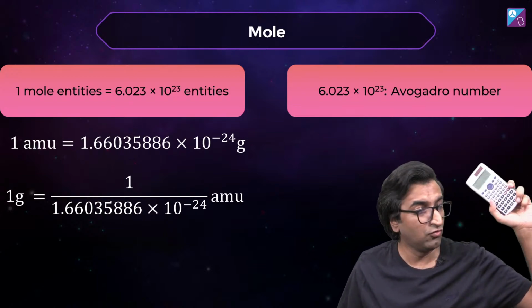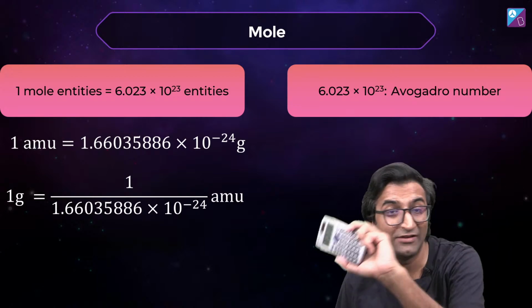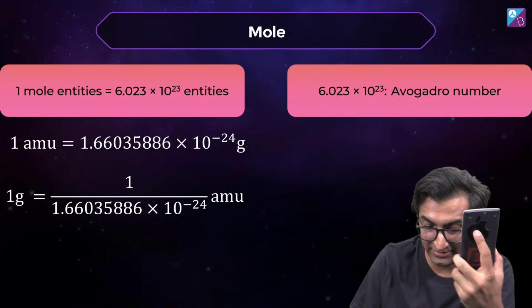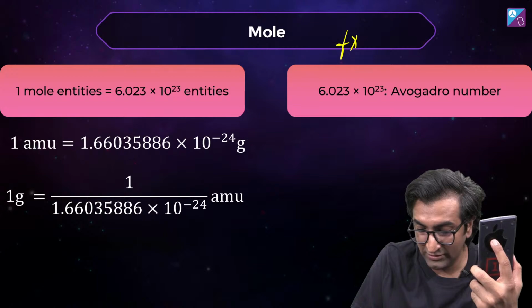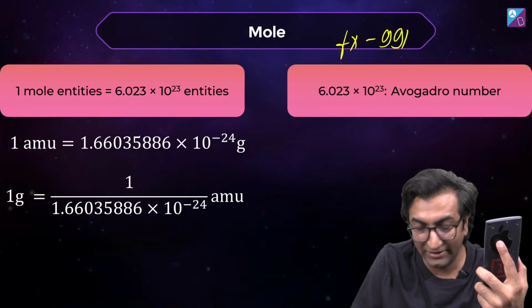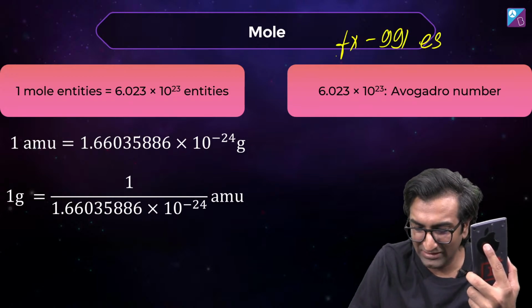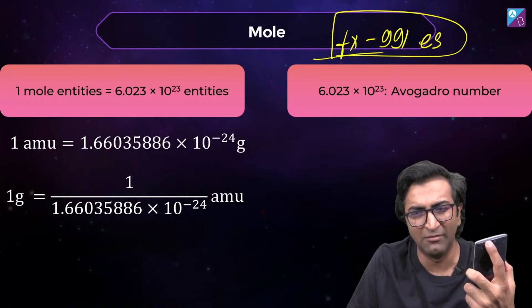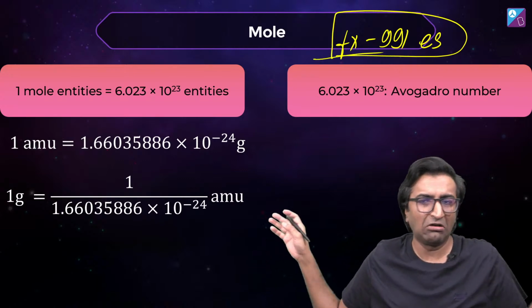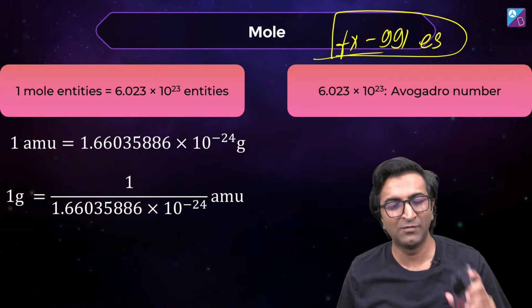By the way, a good thing for you to do is to buy a calculator right now. If you guys don't have a calculator, this is called the FX991ES. It'll help you in engineering. अगर आप डॉक्टरी करने वाले हो फिर भी कैलकुलेटर ले लो. It'll help you in your studies because there'll be some donkey calculation you won't always want to do. And you'll be like, no, but exam में calculator allowed. I understand, bro, but trust me, get a calculator.